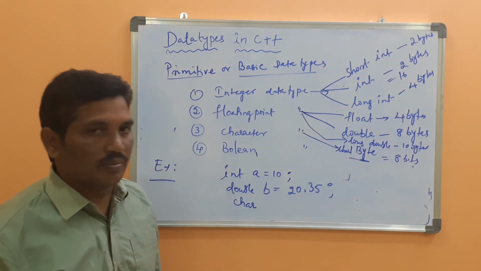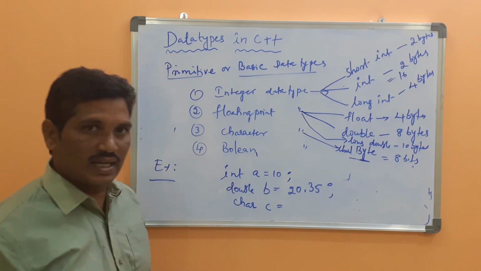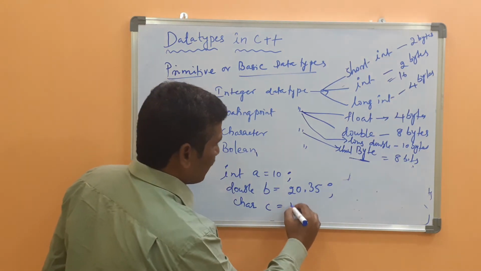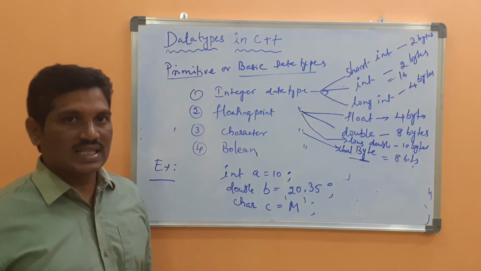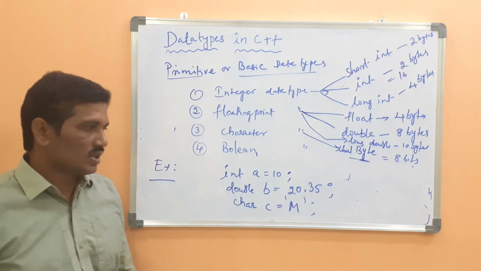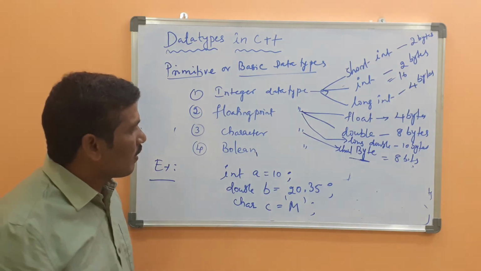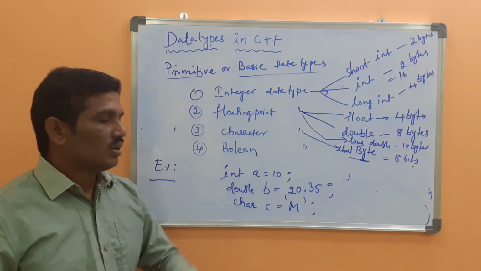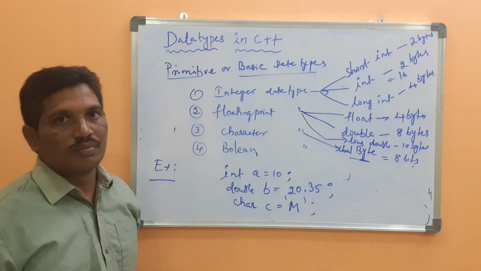Char is nothing but 1 byte. How do you initialize the character? I want to initialize m within the single quotes. If it is a string, we should use double quotes. This is the way you have to use the data types in our C++ program.